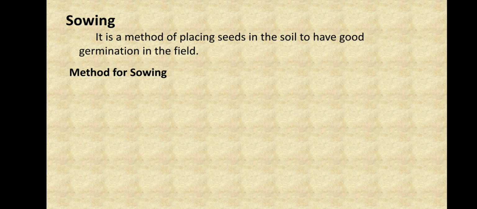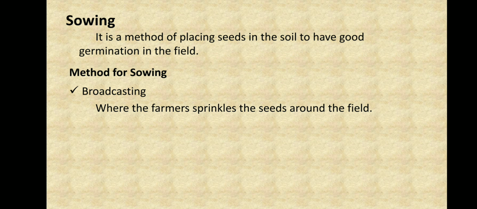The process of sowing has two methods. One is the broadcasting method, where the farmer sprinkles the seeds around the field. The farmers hold the seeds in their hand and throw them all over the big field. When they do this, there are many disadvantages. Could you think of them?